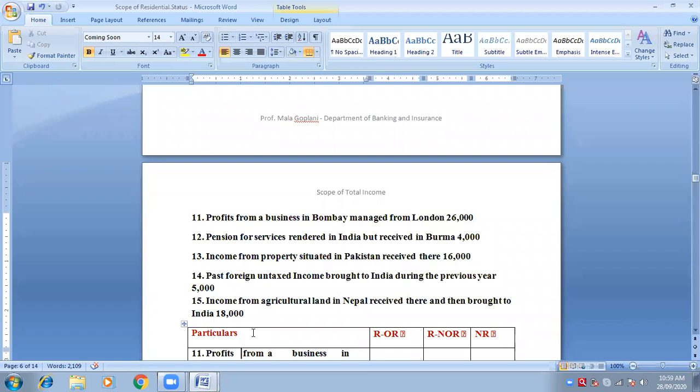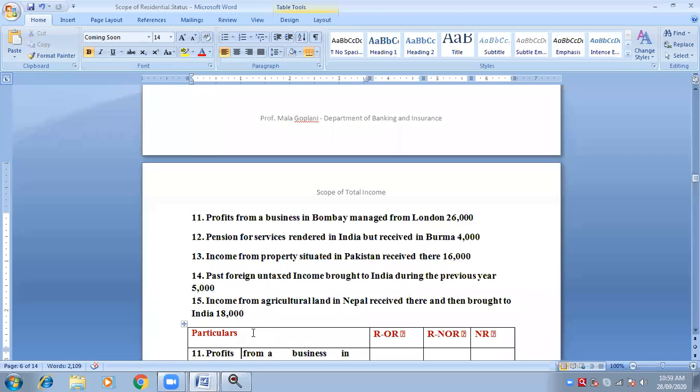Write down profit from business in Bombay managed from London, first point in the particulars, and the amount will be allocated to all the 3 categories, taxable to all the 3 categories. Did you note the first point? Yes, ma'am. Okay.